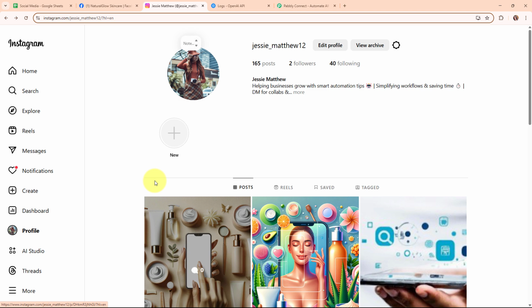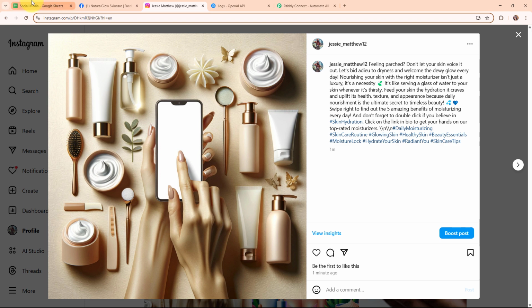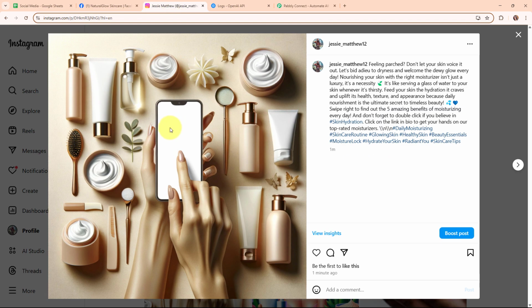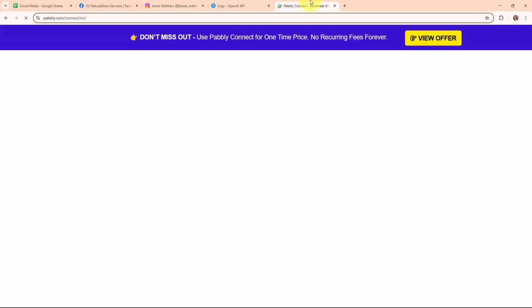Now here in this video, we are going to learn step by step that how you can set up this entire automation by simply connecting your Google Sheets with your OpenAI account, Facebook page and Instagram account using an automation software named Pabbly Connect.